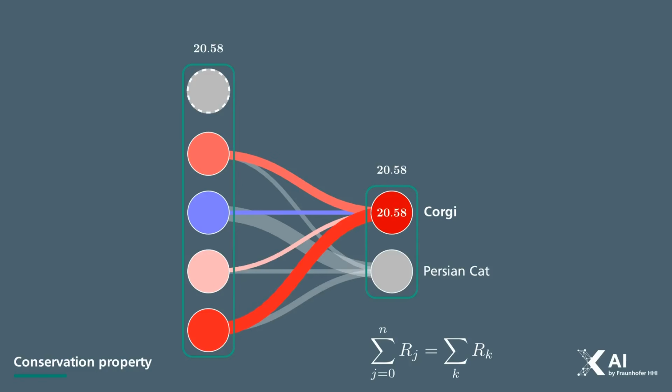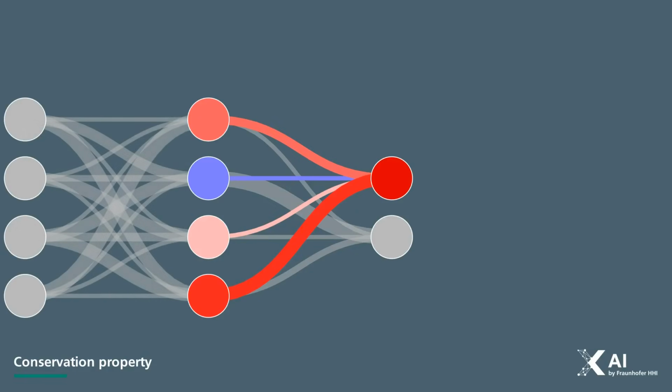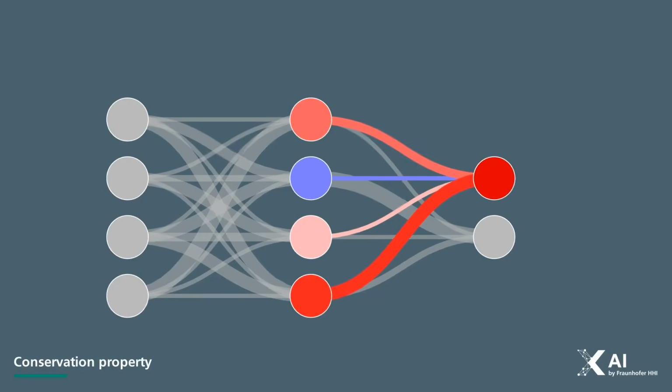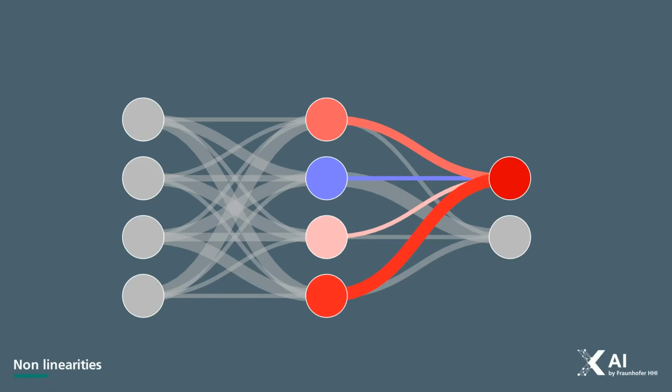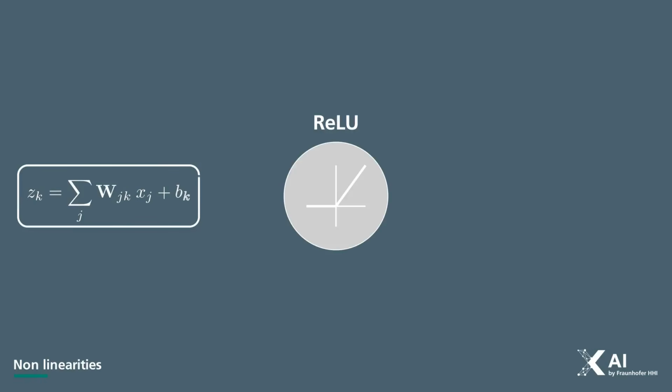Up to this point, we focused on the linear connections. But you may wonder if we've overlooked something crucial: the activation functions, specifically the ReLU. How does relevance flow through nonlinearities like these? To answer this, let's first observe how ReLUs work. They are element-wise functions that take a single value, usually a weighted sum plus bias, and return either 0 or that value depending on whether it's negative or positive.